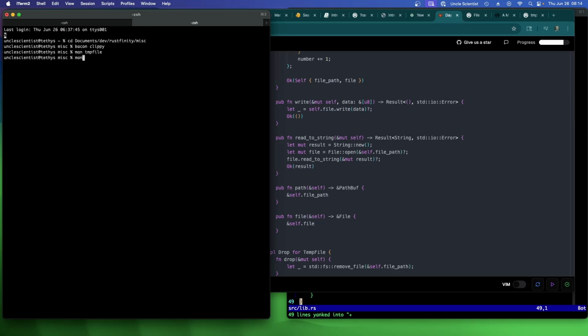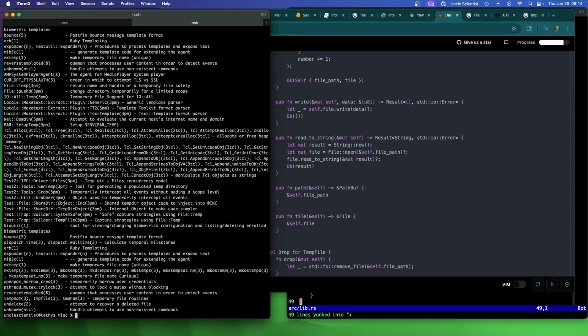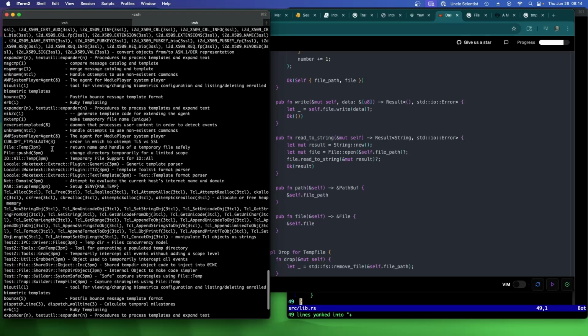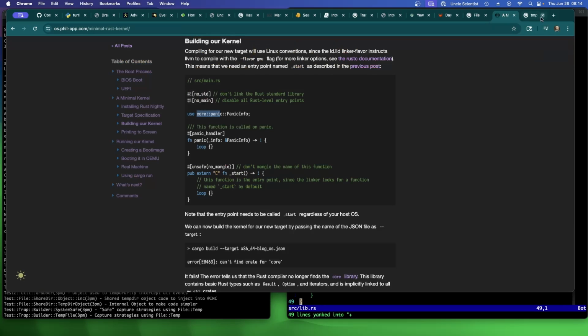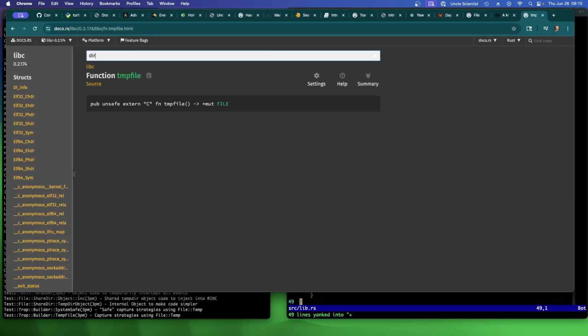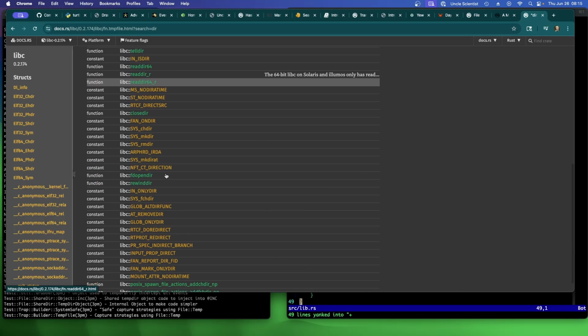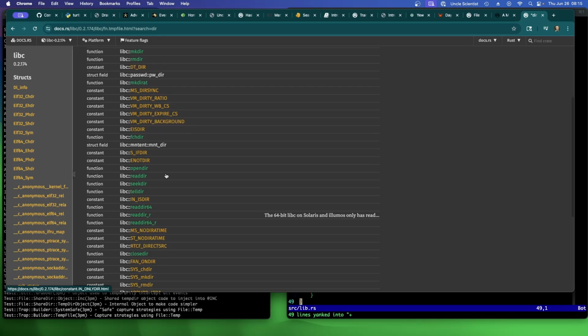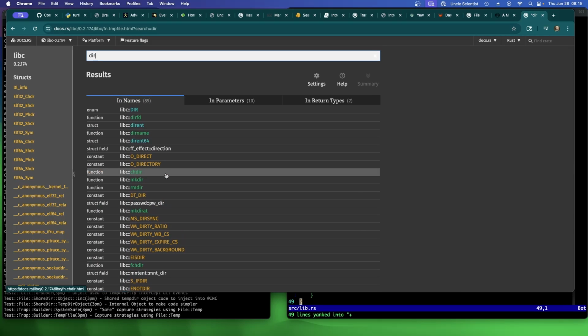Mkstemp. If I say man tempdir, no. That's going to splat out a million things, isn't it? Yeah. There is a way to get the system's temporary directory. I say dir here. Because you can change it on the command line, or you can change it in your environment. Huh, okay.